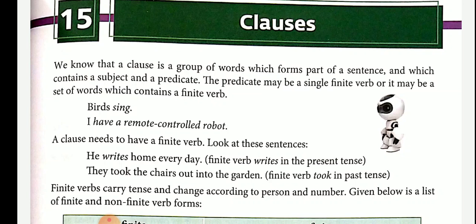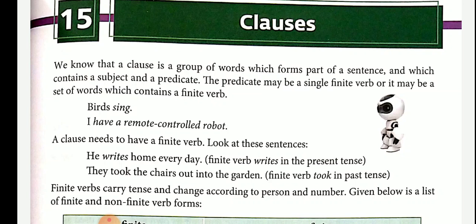It doesn't stand by itself. It has to depend on the main clause. I trust him, that is the principal clause. Because he always keeps his word, that is the subordinate clause. So this clause is called subordinate clause or dependent clause.